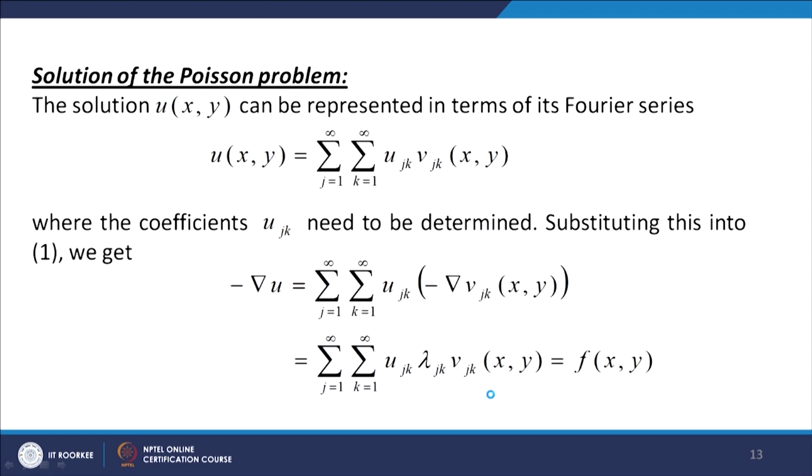Solution of the Poisson problem. We have to find the solution of the Poisson equation. u(x,y) can be represented as sigma j equal to 1 to infinity, k equal to 1 to infinity, u_jk v_jk(x,y) by its Fourier series. We have to determine the values of u_jk. So u_jk have to be determined by substituting the Fourier series of u(x,y) into this equation,